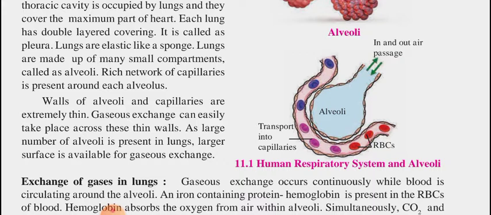As large number of alveoli is present in lungs, larger surface is available for gaseous exchange. When air enters in the lungs, they try to make the passage fully open, and it will become bigger in size.